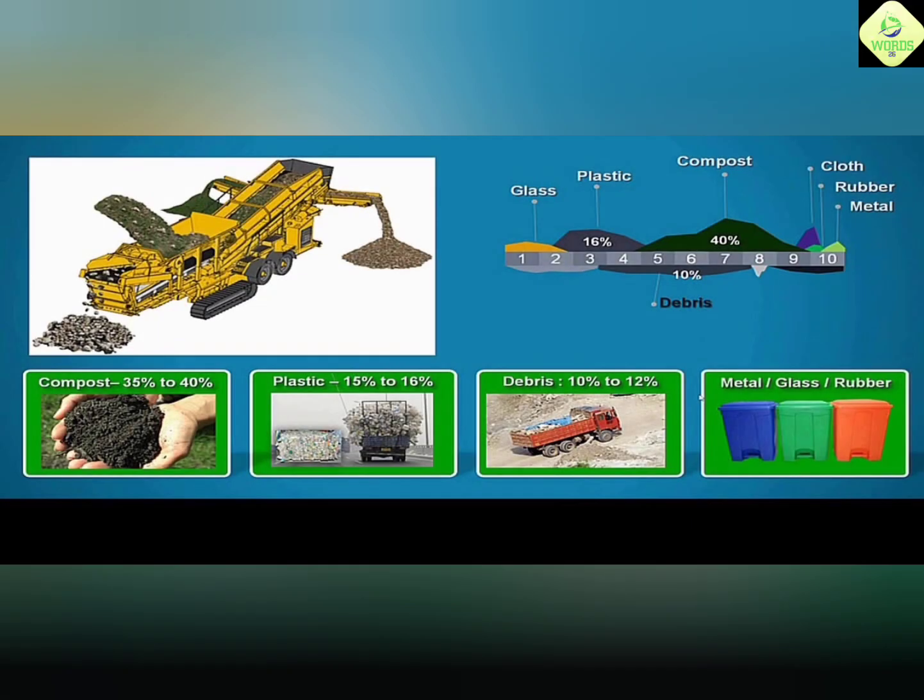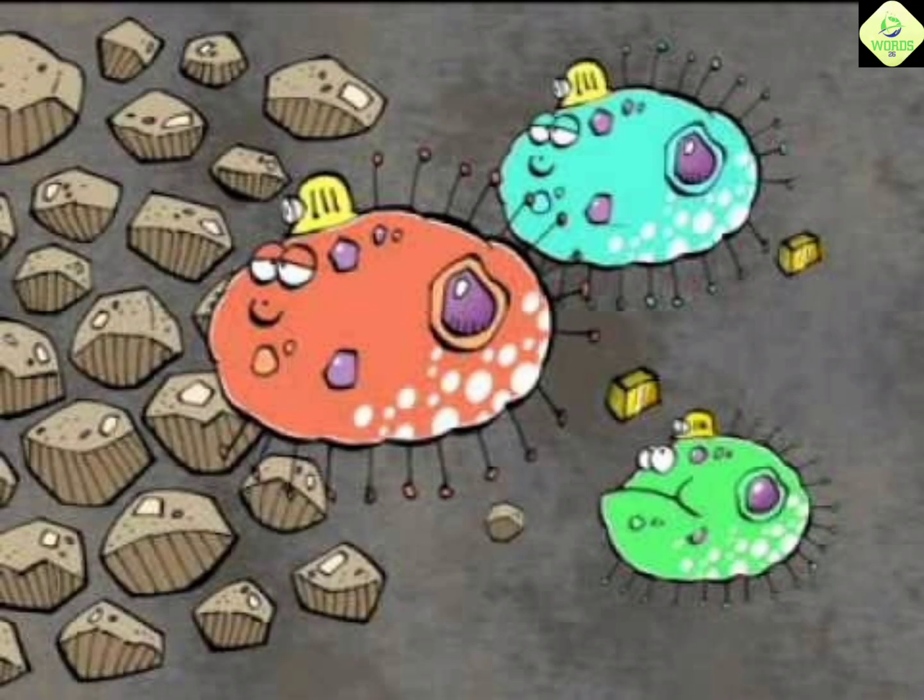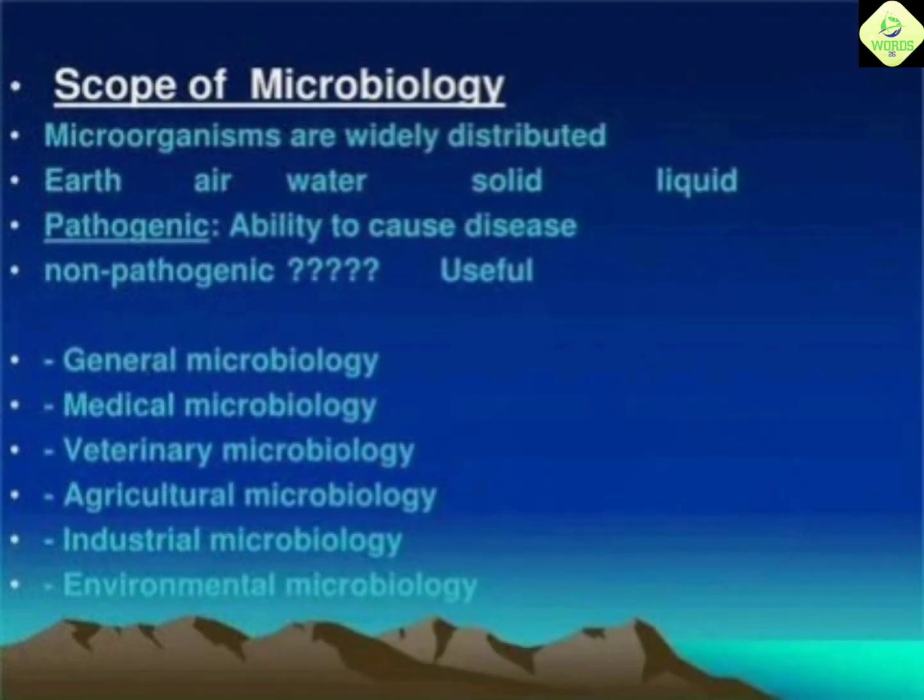Seventh, microbes in genetic engineering field. Microorganisms are extensively used in recombinant technology. They are used as cloning vectors to transfer the gene of interest. Eighth, biomining. It is dealing with extraction of valuable and heavy metals from rock by microbial activity. Example, uranium is extracted from rock by bioleaching organisms.